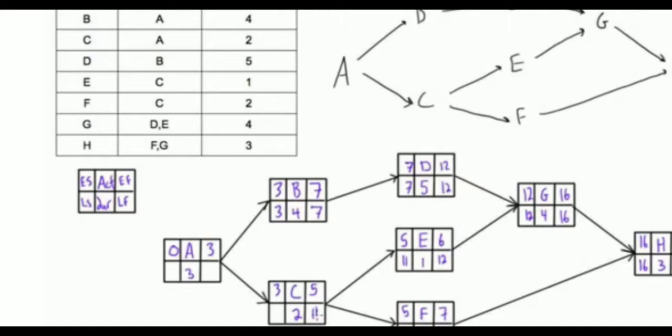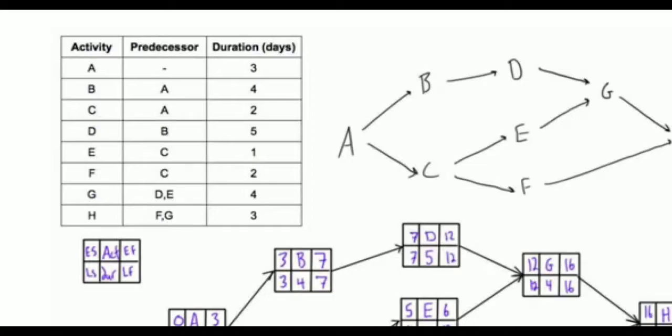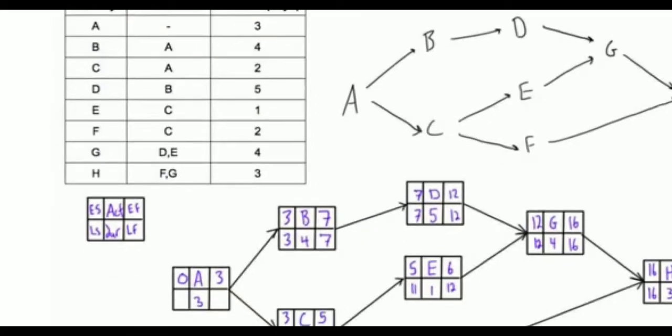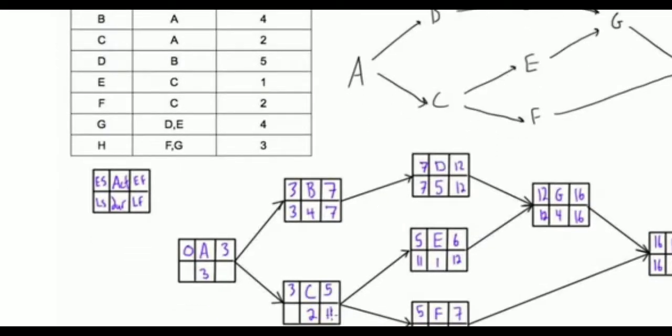Now when we go to point B, whatever is the early finish, that is the early start of the second activity, so that's why it is 3. Same here, 3. Then how to calculate the early finish? For that you will need to add the duration time. So here 3 plus 4, that means for the second activity you will require 4 days, so it becomes 7.